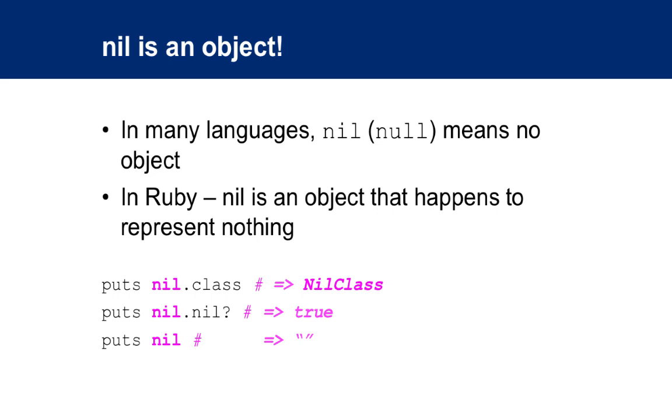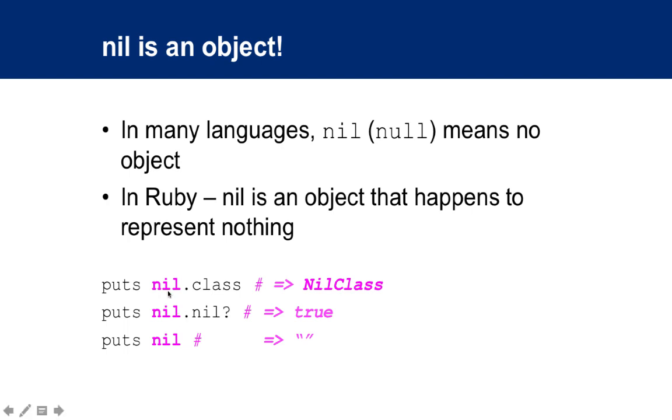And speaking of nil, in many languages nil means the absence of an object. Whereas in Ruby, the semantics obviously is that there's no object there, but nil itself is an object. Remember what I mentioned about Ruby being object possessed?